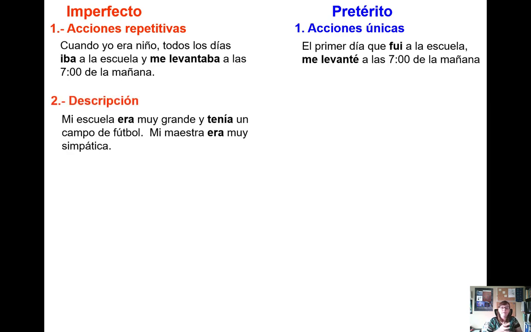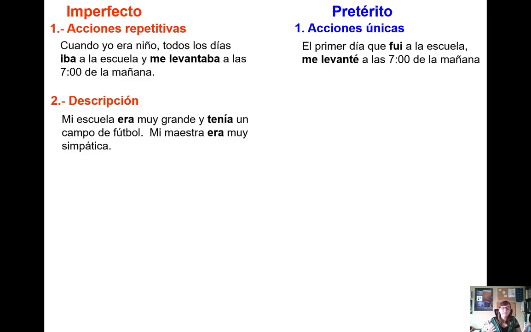Next, we use imperfect for description. Mi escuela era muy grande y tenía un campo de fútbol. Mi maestra era muy simpática. Anytime we describe something in the past tense, we need to use imperfect. This is because a description is something you have for a long time, and it's a very general concept and idea. We don't have specific ideas, right? So the school is big. It doesn't just get small like that. You need a shrink ray, which would be something out of a sci-fi movie.